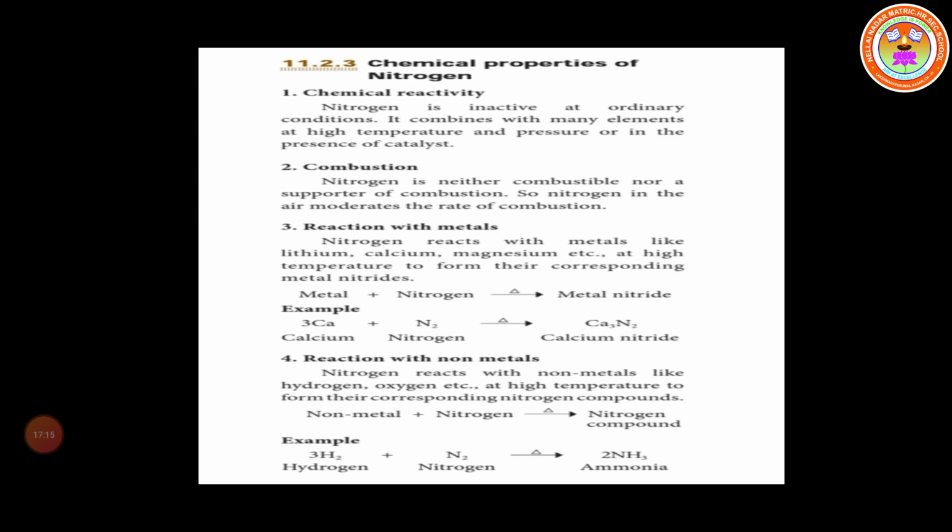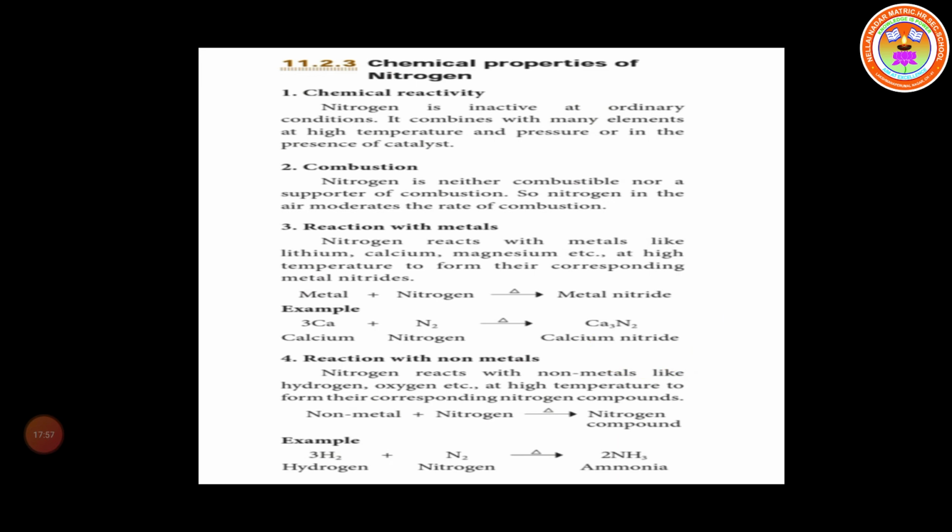Next one is the reaction with the metal. Nitrogen reacts with metals like lithium, calcium, magnesium, etc. At high temperature, they form their corresponding metal nitride. For example, 3 moles of calcium react with the nitrogen diatomic molecule to form calcium nitride. What is the formula? Ca3N2, calcium nitride.